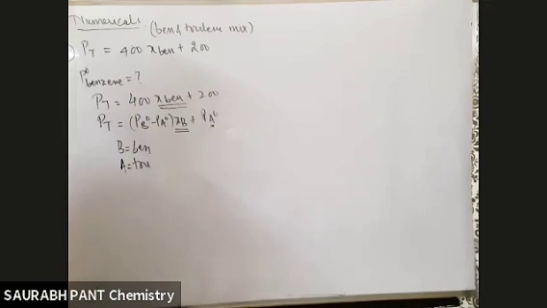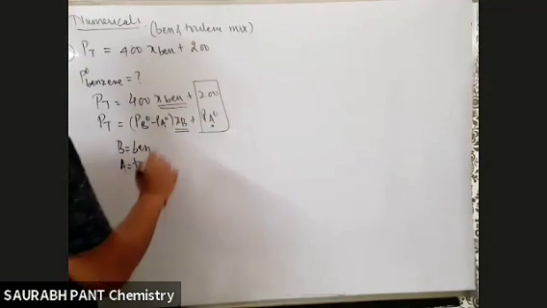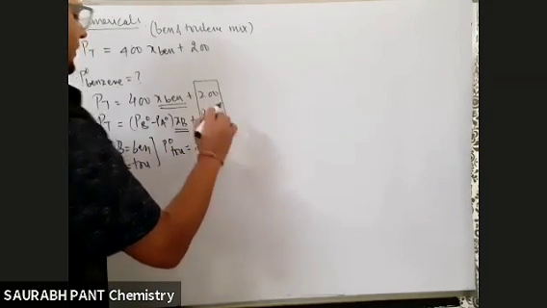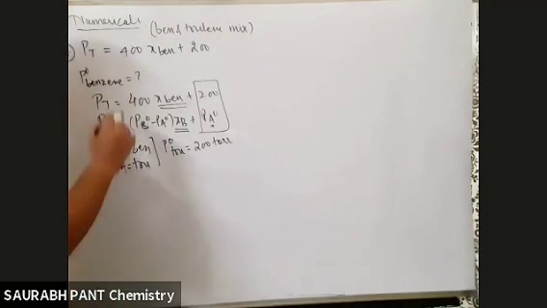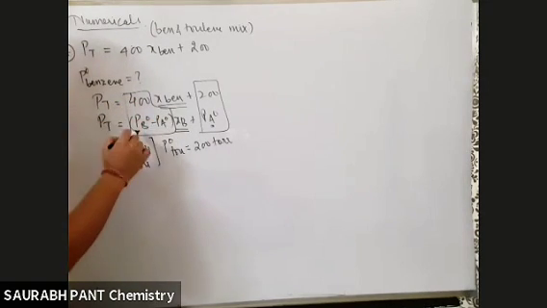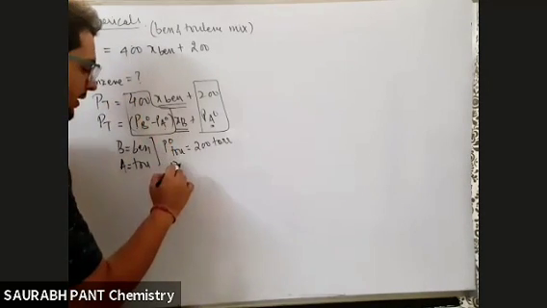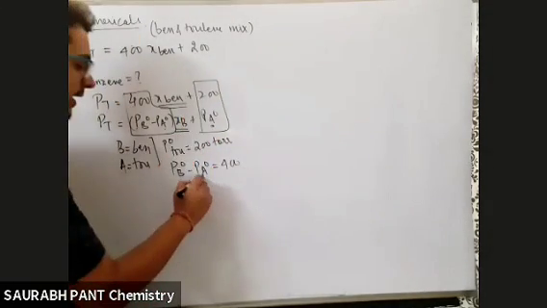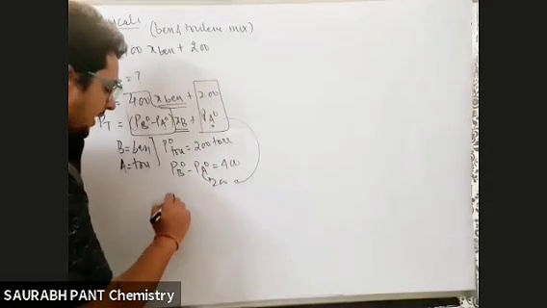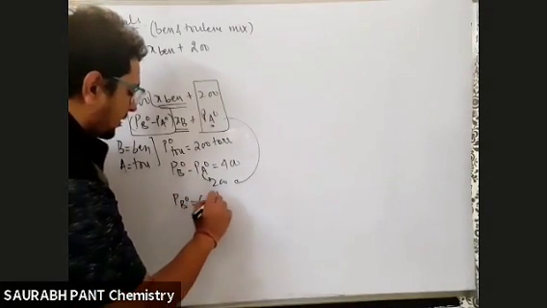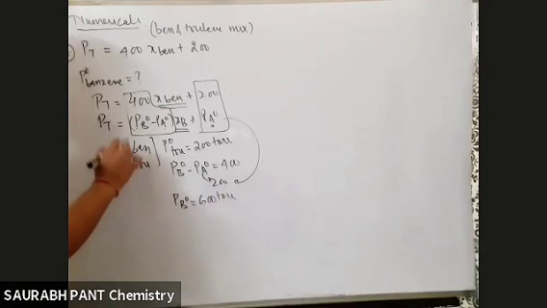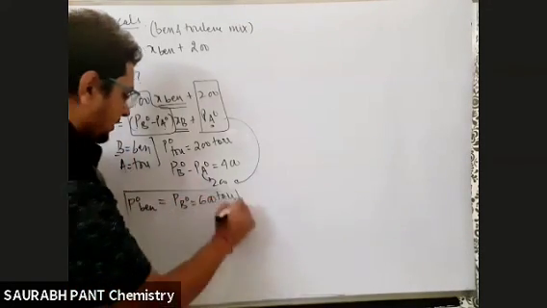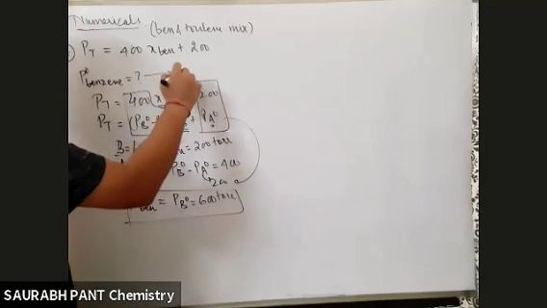So tell me, PA naught is 200. That means P naught of toluene is 200 torr. And PB naught minus PA naught is 400. PA naught is 200, so I can put 200 from here. So what do I get? I get PB naught is 600 torr, and obviously we have accepted that B is benzene, so this is your P naught benzene. So P naught benzene is 600 torr. So the answer to your question is 600 torr.